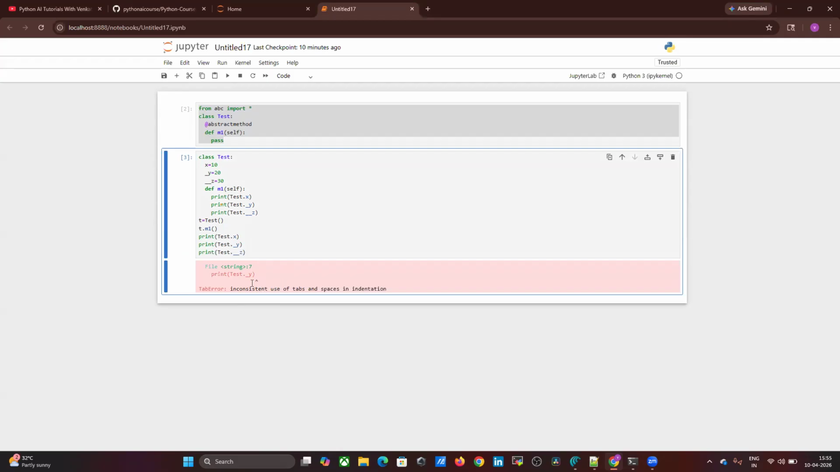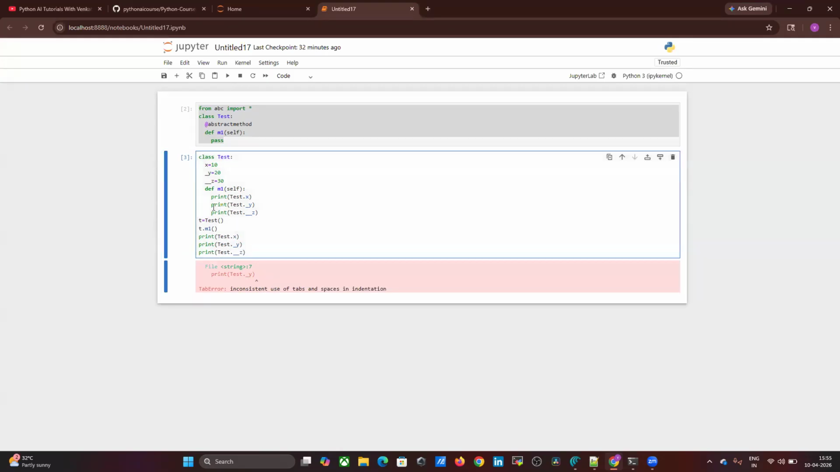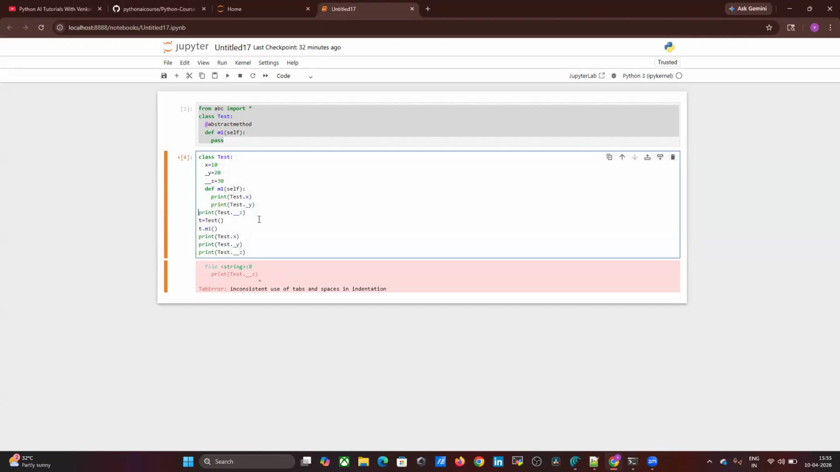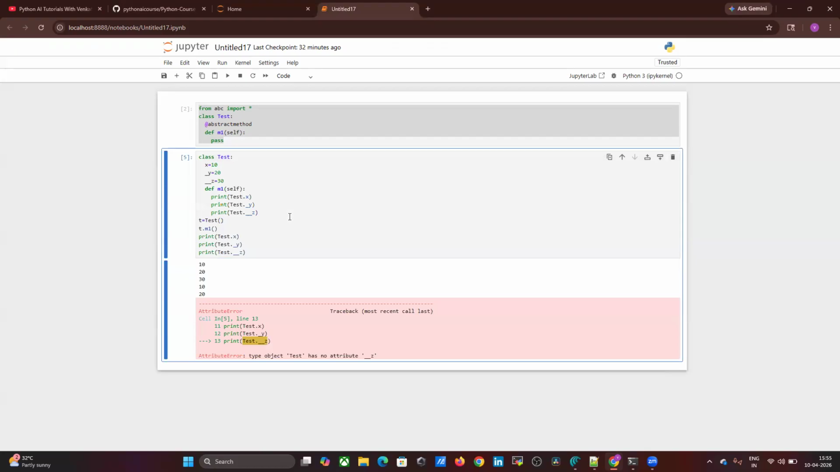Inconsistency use of tabs. Which one? Test dot underscore y. Okay, we'll check. Underscore z. Okay. See, now it is coming 10.